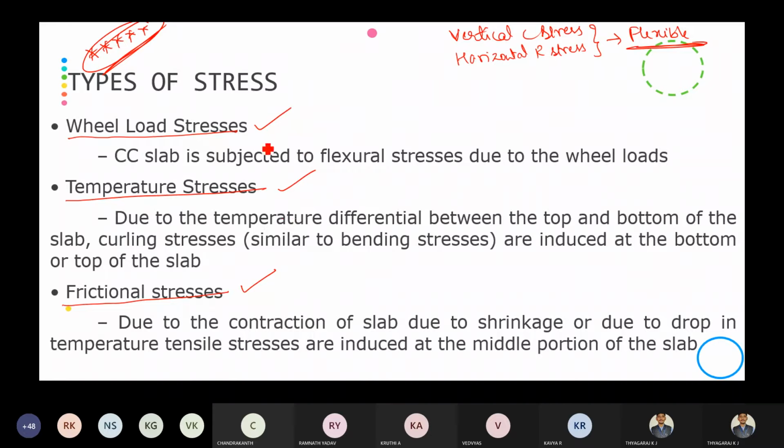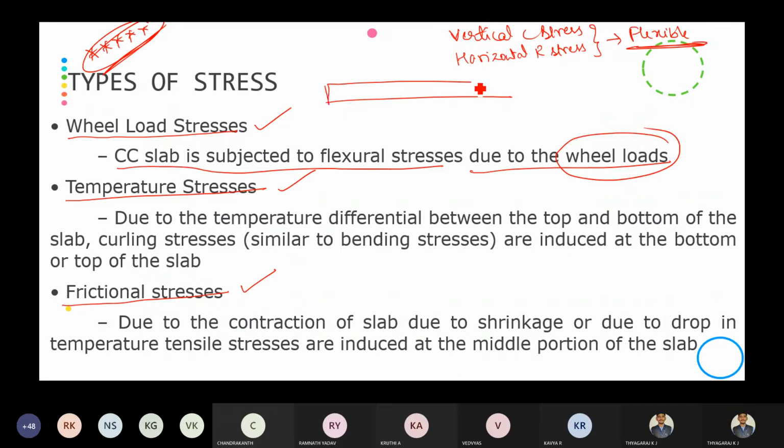So wheel load stresses. What is this wheel load? The CC slab is subjected to flexural stresses due to wheel loads. Because if you consider a cement concrete pavement and apply a load on the pavement, stress is going to develop. That is, there will be an opposite reaction which will be applied.